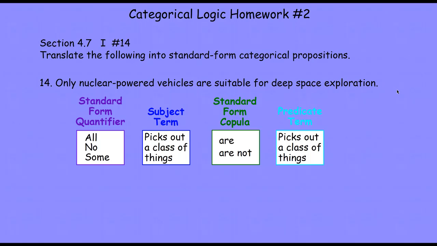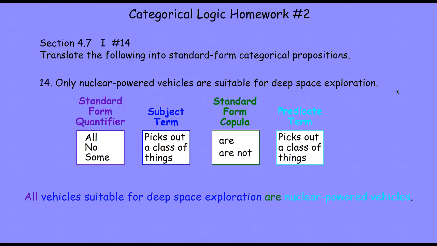So when we think about what that says, if you're suitable for deep space exploration, then you are a nuclear powered vehicle, because only nuclear powered vehicles are suitable for deep space exploration. So we can use the rule that Hurley suggests in that section and come up with a translation that is one of our 4 standard form categorical statements, a universal affirmative statement, a type A statement.